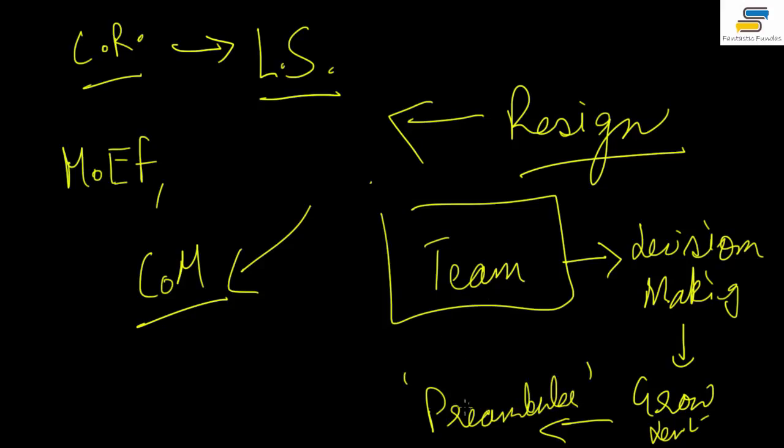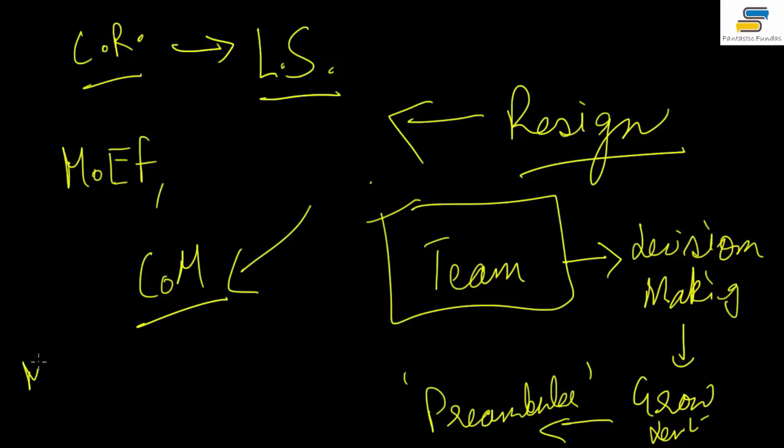You have to reach the preamble somehow in your mains paper. That will be very good if you can do this in just half a line or one line. It's not that you have to write an essay on it, just one line would be enough. So this team is there, and if you cannot do this, please go and resign. If you want to criticize, go and resign. If you cannot stand with the team, if you do not agree with the team, then you can leave. That is how it is.